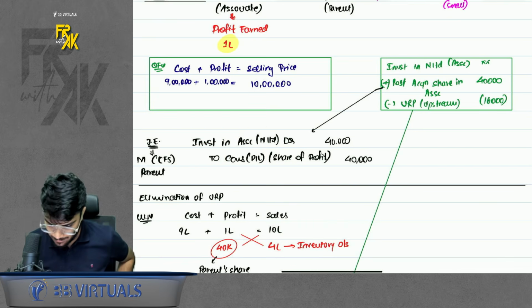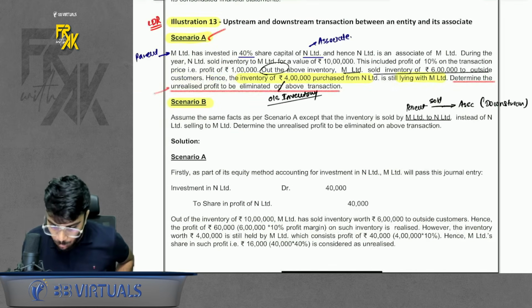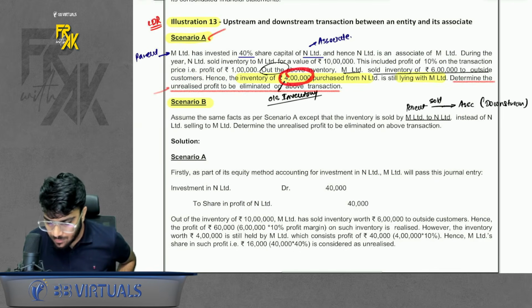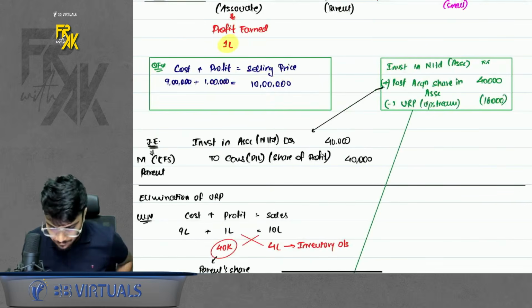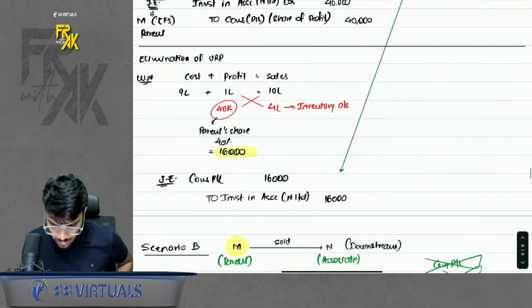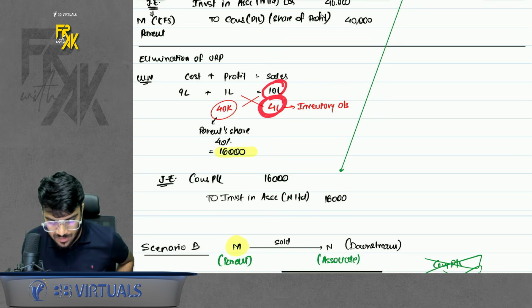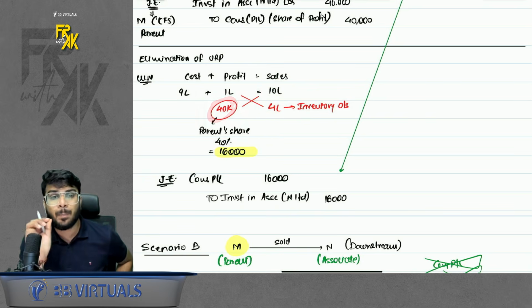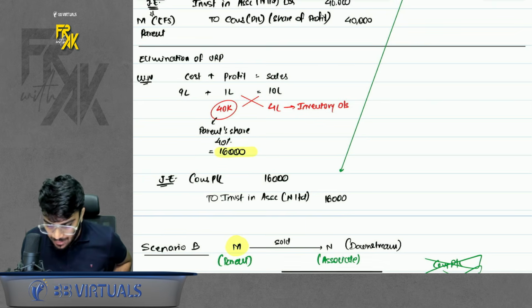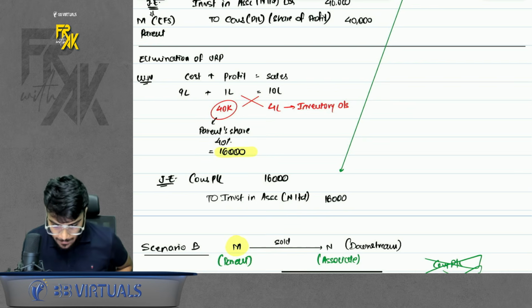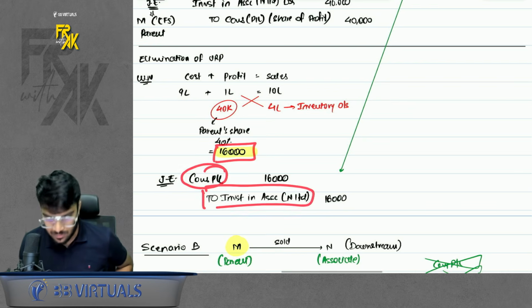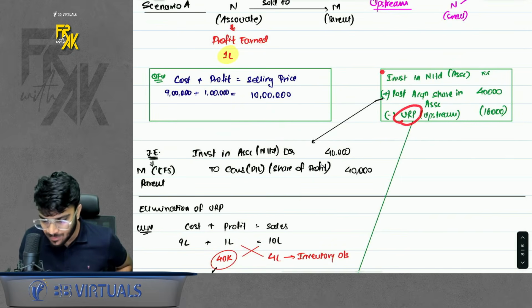Simple. First this element. Next part is, out of this 10 lakhs, 4 lakhs inventory is outstanding. So how much is the URP now? 40,000. This URP will be eliminated only up to the parent's share. So first find the outstanding inventory, get the URP on that inventory, then eliminate only the parent's share. The parent's share was 16,000. So the entry is consolidated P&L to investment in associate, because due to URP the investment reduces.